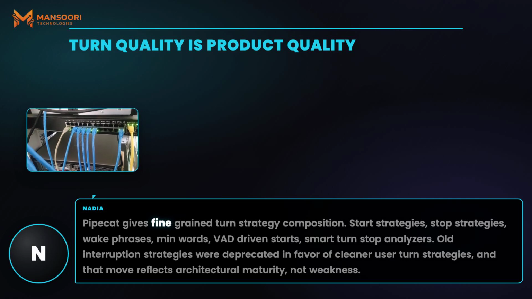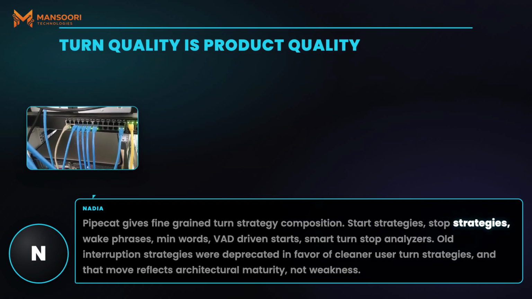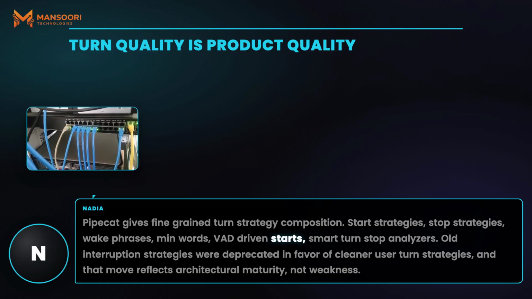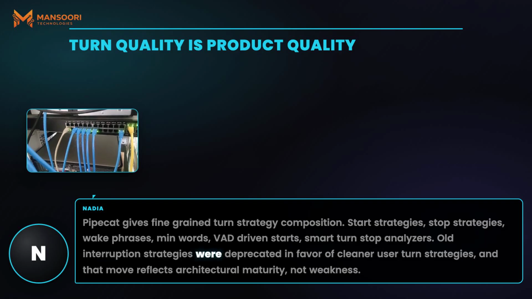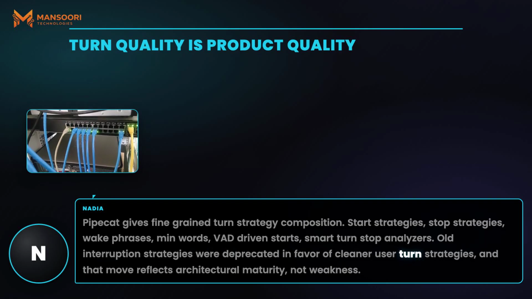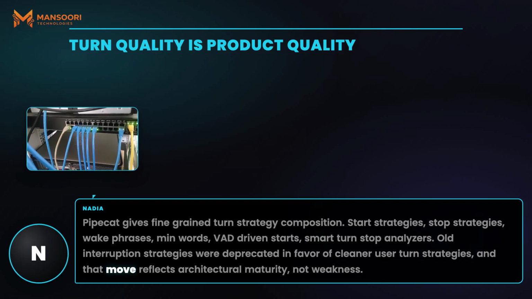Pipecat gives fine-grained turn strategy composition. Start strategies, stop strategies, wake phrases, min words, VAD-driven starts, smart turn stop analyzers. Old interruption strategies were deprecated in favor of cleaner user turn strategies, and that move reflects architectural maturity, not weakness.